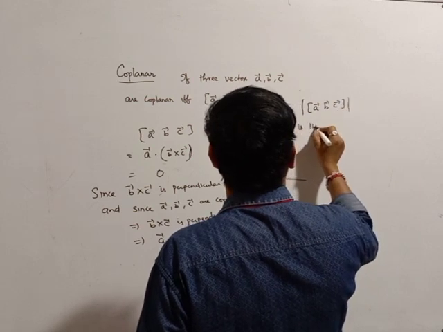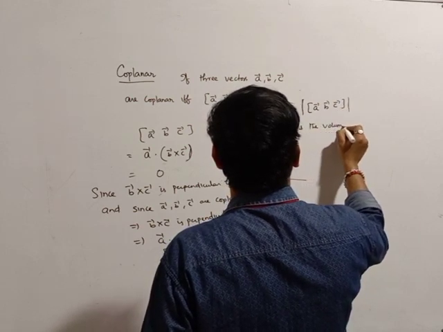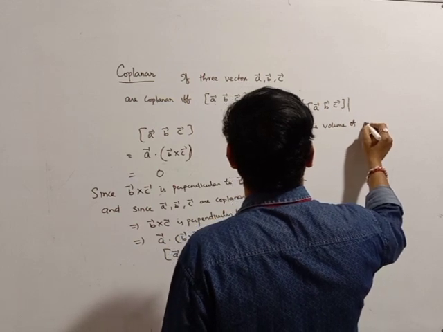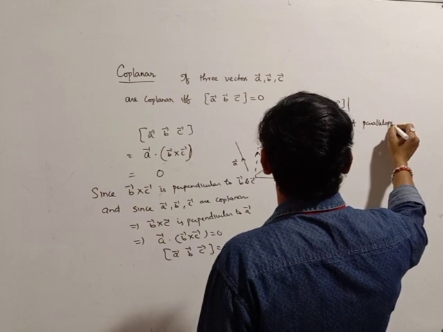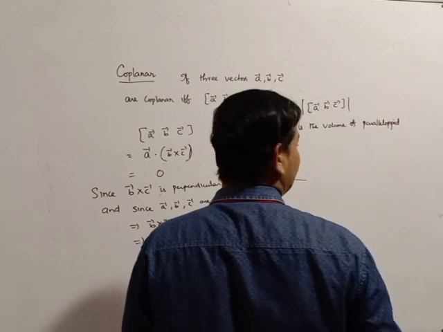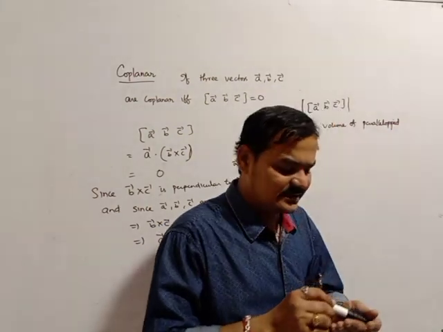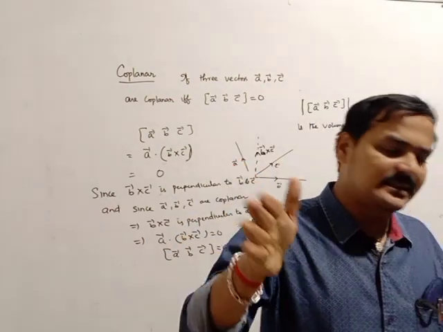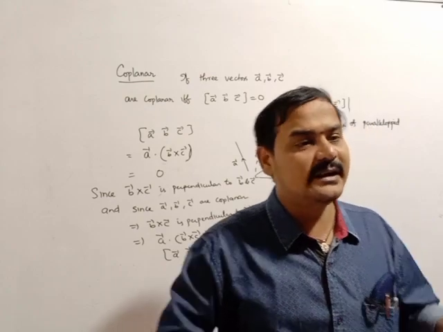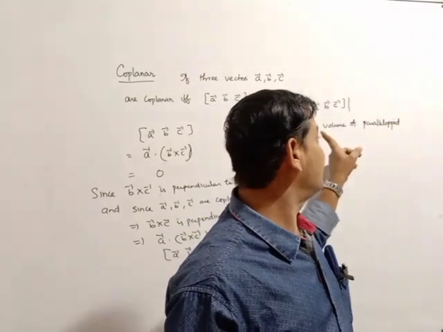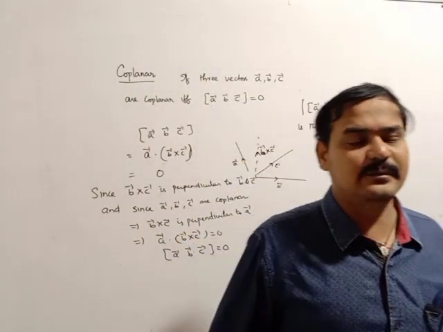The box of A bar, B bar, C bar is the volume of a parallelepiped. This is a simple concept. Take any carton box and press it on both sides, and it becomes a parallelogram shape. That is called the parallelepiped. That parallelepiped's volume can be defined by the box of A bar, B bar, C bar.